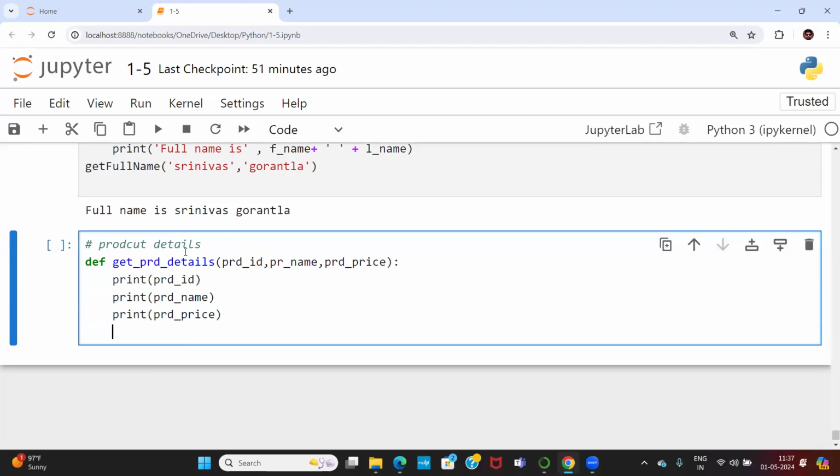Now finally, I need to call the function, right? get_prd_details, get product details. Inside this I need to pass three values. But these three values, I will take as input. First, normally, I don't give the input. Normally product ID 1001, product name iPhone, static values I am giving, product price 45,000.